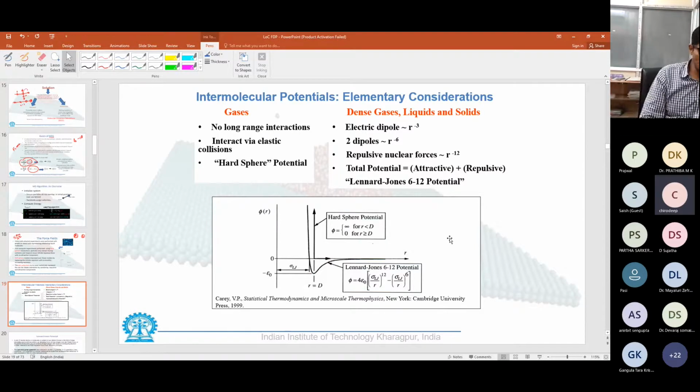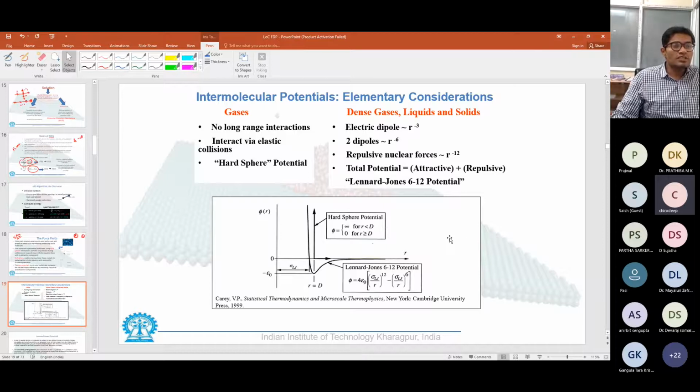Okay, so based on this, the scientists tried to look at experimental observations, various spectrometric experiments, and solve Schrodinger's equation to find out how this interaction potential looks. Based on it, they saw that when two particles are at infinite distance, there is no interaction between them.